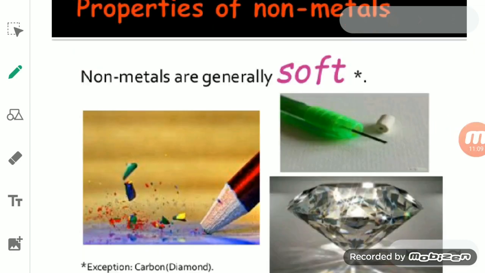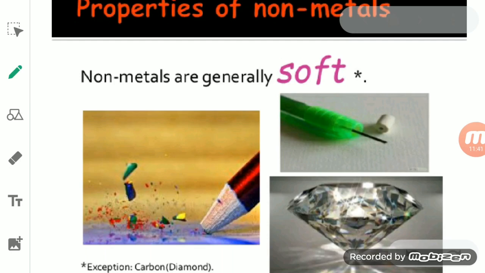The next one is that non-metals are generally soft. Most solid non-metals are quite soft. It means these non-metals can be easily cut with a knife. For example, sulfur and phosphorus. Both are solid non-metals, but you see they are quite soft. It means they can be easily cut with the help of a knife.